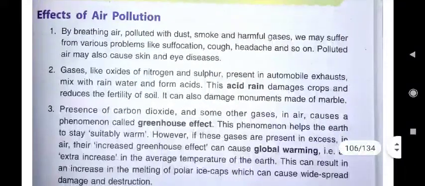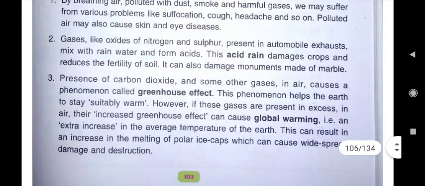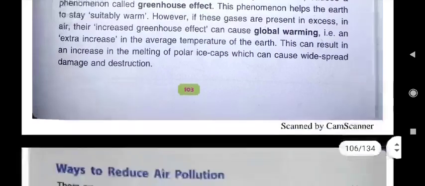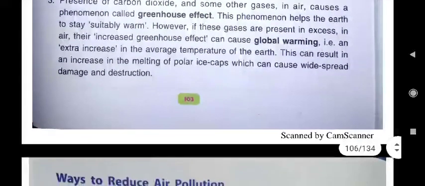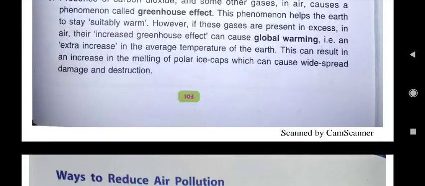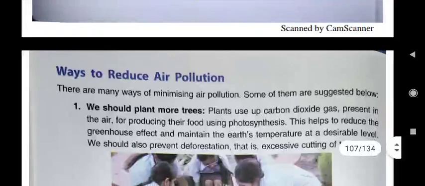Then what are the effects of air pollution? How does it affect us? That also we have seen: suffocation, cough, headache. Then polluted air can cause skin and eye diseases. Acid rain is because of polluted air. This acid rain damages the crops and is harmful for plants also. Global warming, you must know, is an extra increase in the average temperature of the earth. This can result in increased melting of polar ice caps, which can cause widespread damage and destruction.